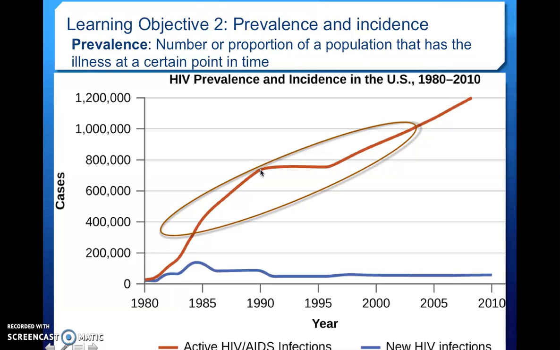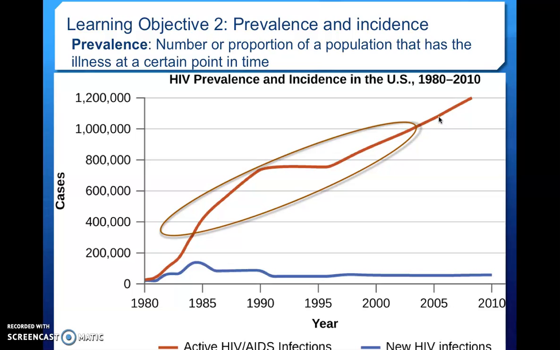So that is the prevalence of HIV at that time. If we look at 2005, it looks like there's about 1.1 million HIV cases in the US. So that's the prevalence, the total number of cases in the population at that time.